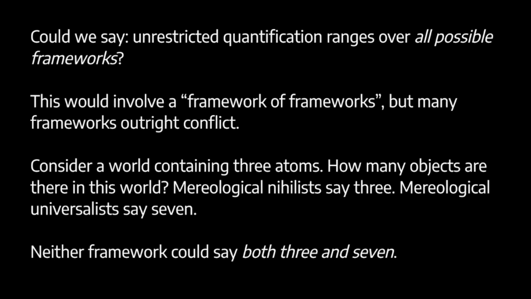Okay, so the mereological universalist framework gives us 7 objects. Mereological nihilists will agree with 3 of those objects. So you'd almost be saying that the mereological nihilist is taking a more restricted domain. But really, the unrestricted domain is the mereological universalist domain, where there are 7 objects. And then mereological nihilists are just restricting their quantifiers when they talk about objects, to the simple objects, the non-composite objects, of which there are three. But the point is that in that case, you're not really adopting the mereological nihilist framework. You're just adopting the mereological universalist framework with a restricted domain.